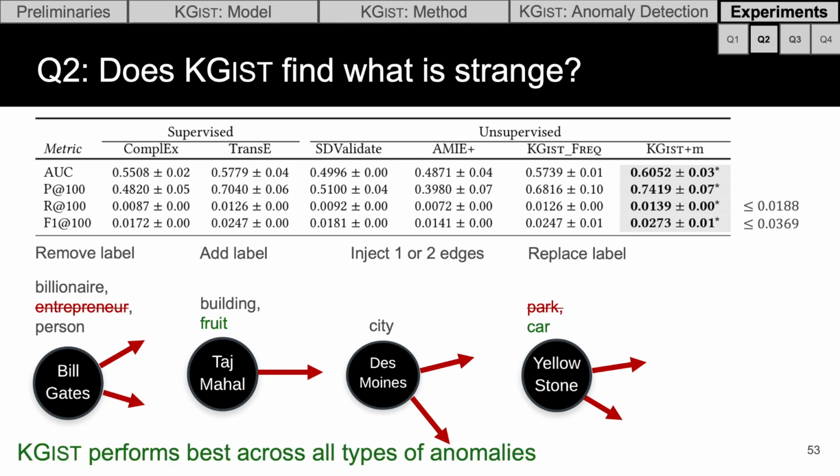Across all anomaly types, KGIST outperforms all baselines by a statistically significant amount, and we give the upper bound recall and F1 to show why these numbers appear to be low. It's just because there are many more errors injected than 100, so the maximum achievable at 100 is quite small.